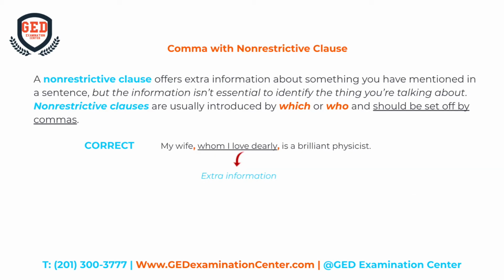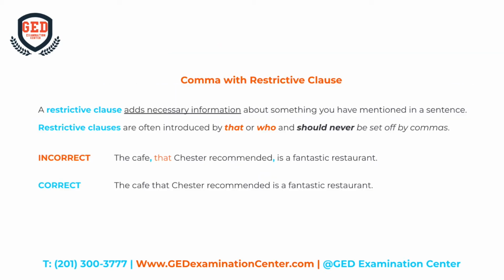Example 2. "My wife, whom I love dearly, is a brilliant physicist." The clause whom I love dearly is non-restrictive because you could remove it and it would still be clear that you're talking about the same person. My wife is already specific.